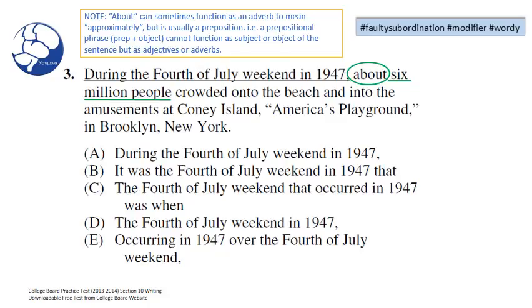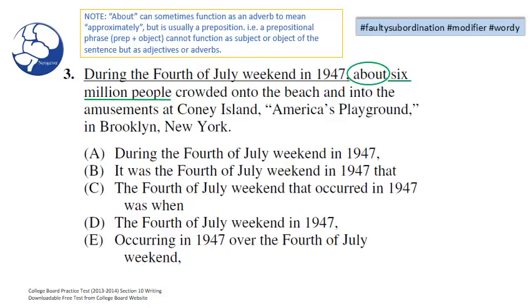In this case, about is functioning to mean approximately as an adverb, and it's modifying 6 million. So we're just saying roughly 6 million people. So it's important to note how what appears to be a certain part of speech may function as a different part of speech depending on the context or how it's used. Great. Maybe we can keep that in mind as we go through our choices.